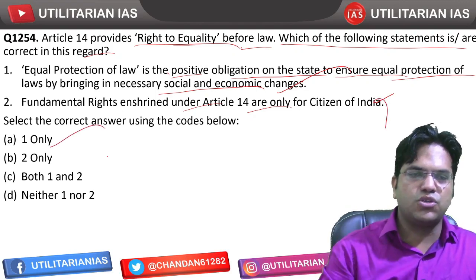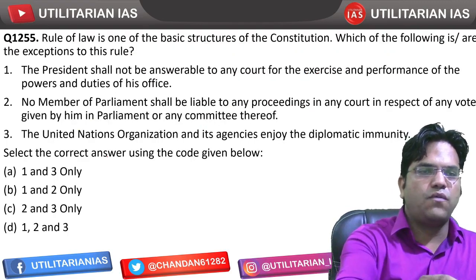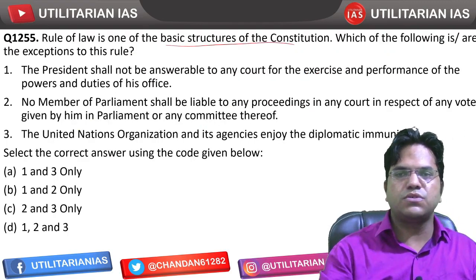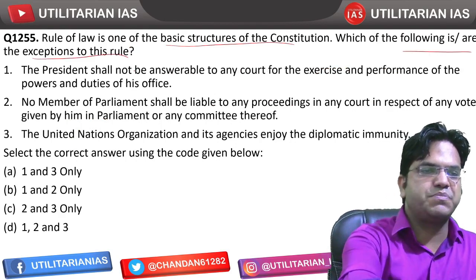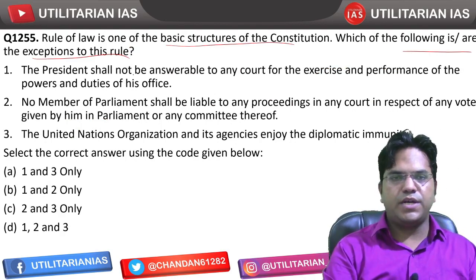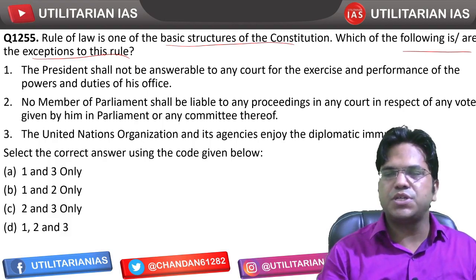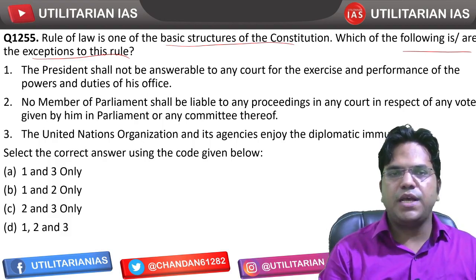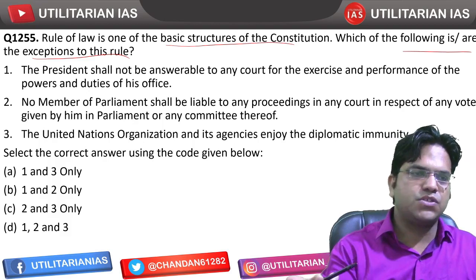So the first statement only is going to be the correct answer, and A is: the rule of law is one of the basic structures of the Constitution. Which of the following exceptions... rule of law is actually an exception to Article 14, the right to equality. To whom the exceptions to the right to equality are applicable is what has been asked in this question actually.